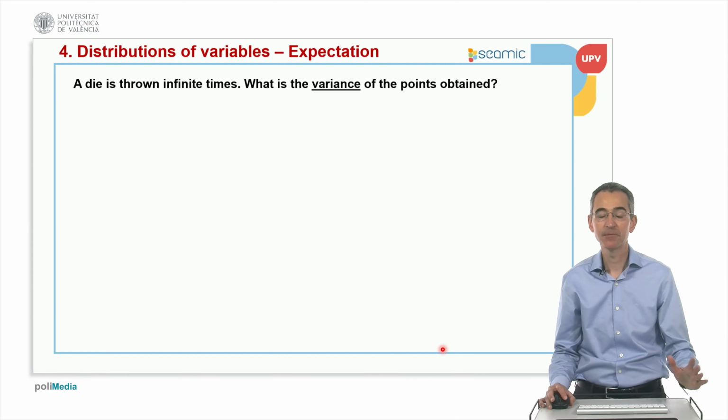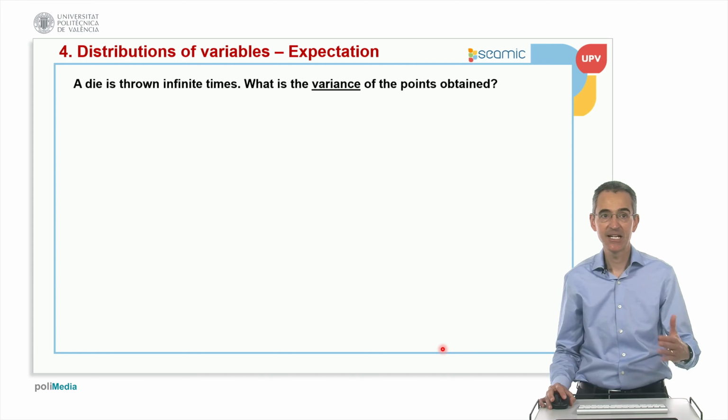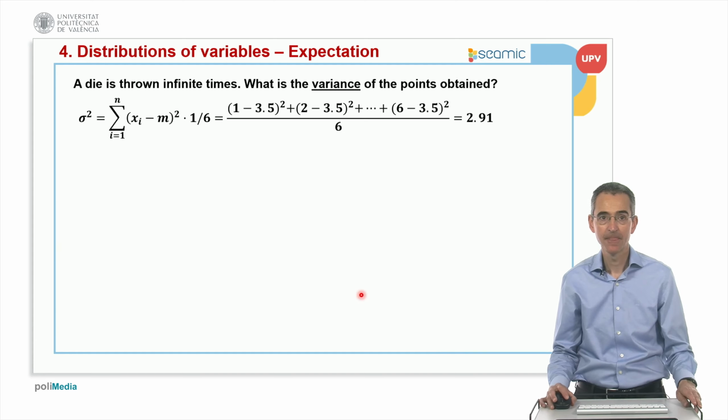Now let's apply these formulas as an example. Imagine that we throw a die an infinite number of times. What is the variance of the points obtained? We can apply the general formula: every value of x minus m squared, so 1 minus 3.5 squared plus 2 minus 3.5 squared until 6 minus 3.5 squared, divided by 6.